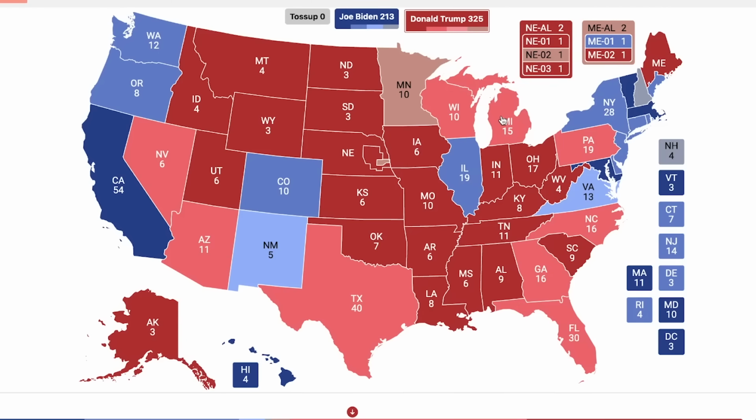For the polling error to be this big, what I think would happen is a large polling error with African American voters and low propensity Hispanic voters. I think they are actually shifting to Donald Trump much more heavily than people think. I also think that the 18 to 29-year-old vote is shifting to Donald Trump by much greater margins than people are anticipating. I think he's probably narrowing the gap with them and could potentially win that age group depending on several factors. If RFK takes a large share of them, I think Trump is going to be able to make gains among those voters and actually win a plurality of them.